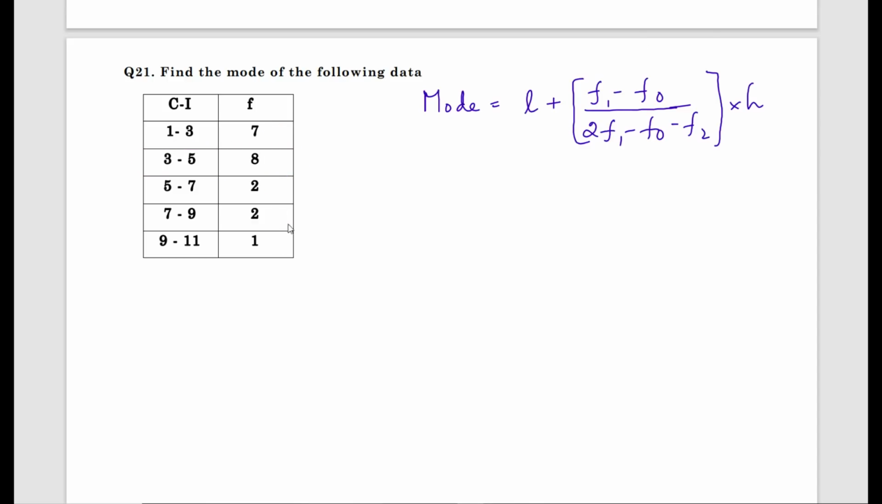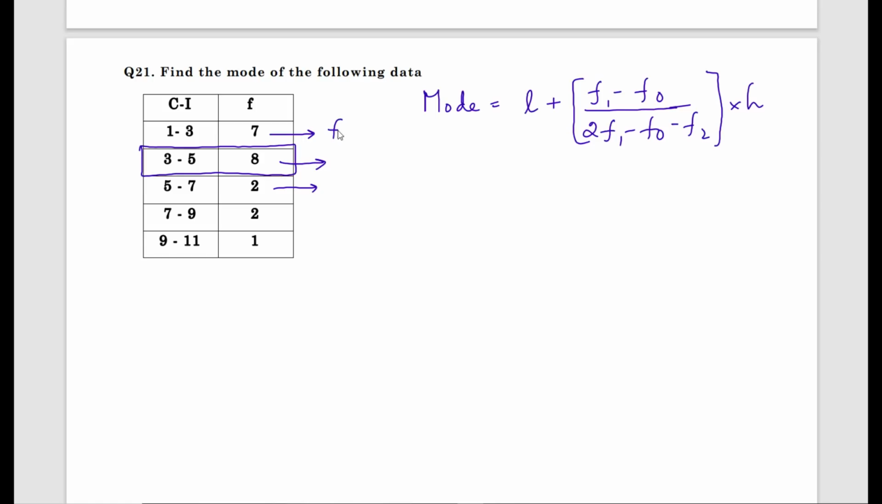In the given frequency, what is the highest frequency here? It is 8. So mark the class. It is the modal class. Now draw an arrow mark like this, above and below the maximum.